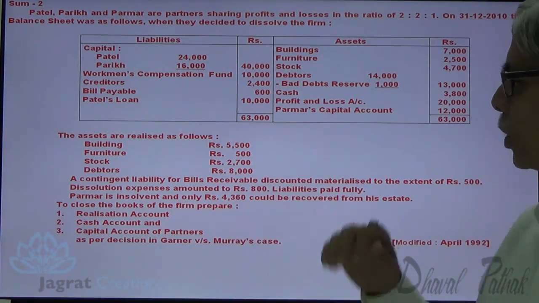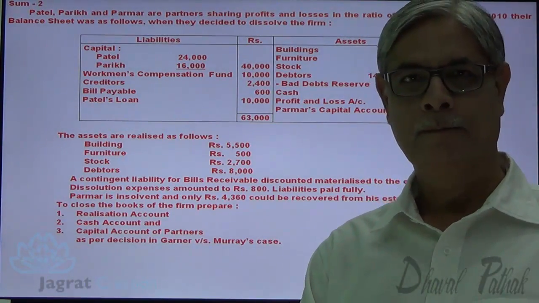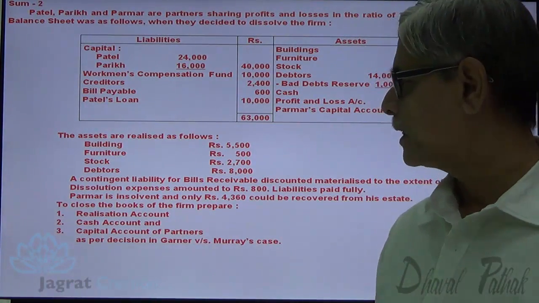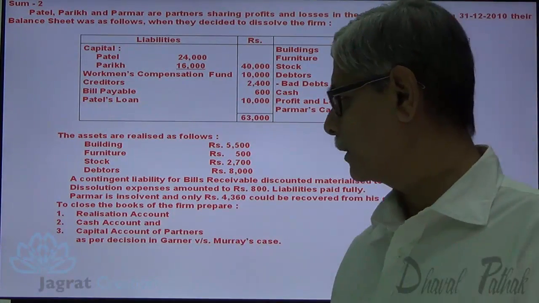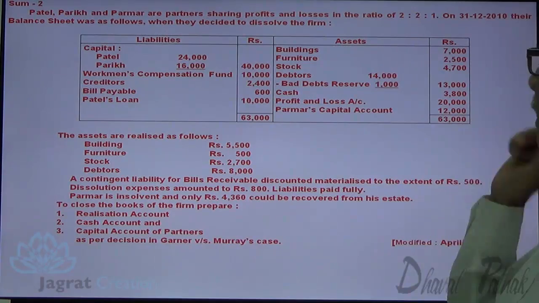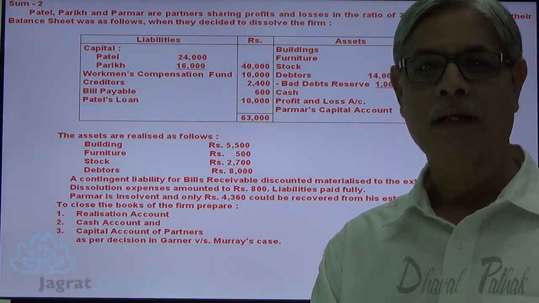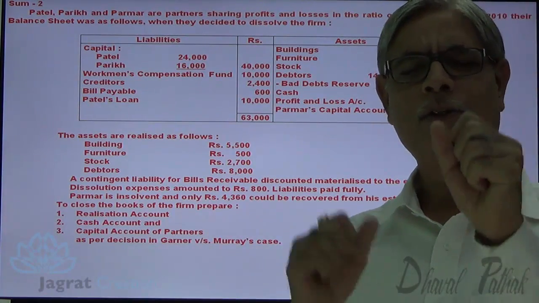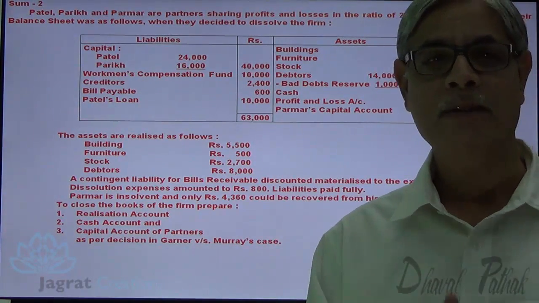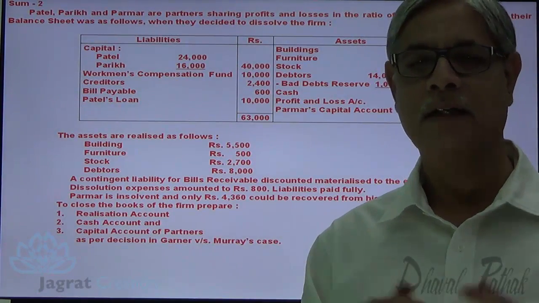We are required to solve this sum as per the Garner versus Murray decision. Notice that one of the partners has become insolvent. Parmar is insolvent. Parmar has a debit balance of 12,000. Now due to insolvency of a partner or of any person, what happens? The amount recoverable from that person is not realized.